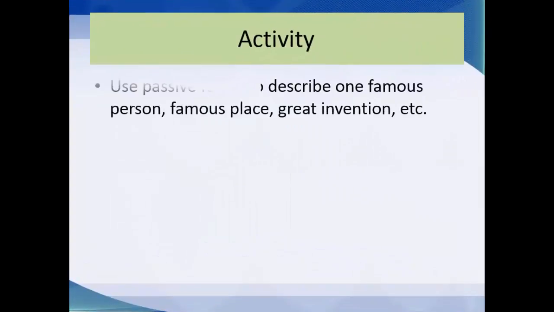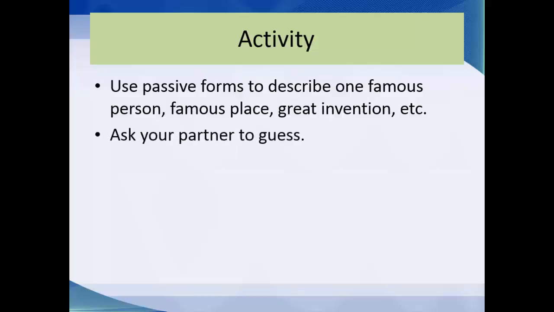Let's take an activity. Use passive forms to describe one famous person, famous place, or great invention. Take your time and try to think of one of the famous persons, one of the famous places, one of the great inventions, and use the passive forms, in any tense, to describe it. That's it. You can ask your partner to guess with you.